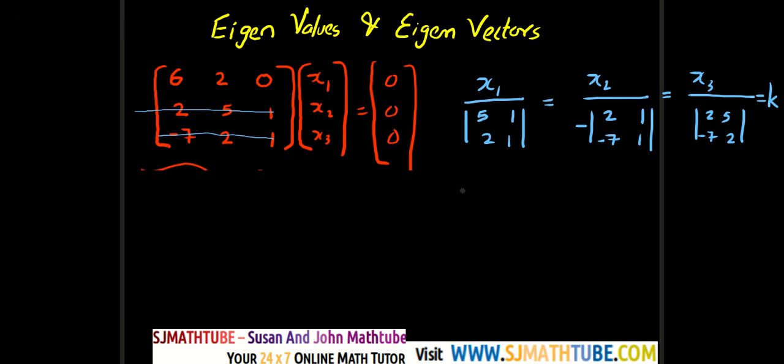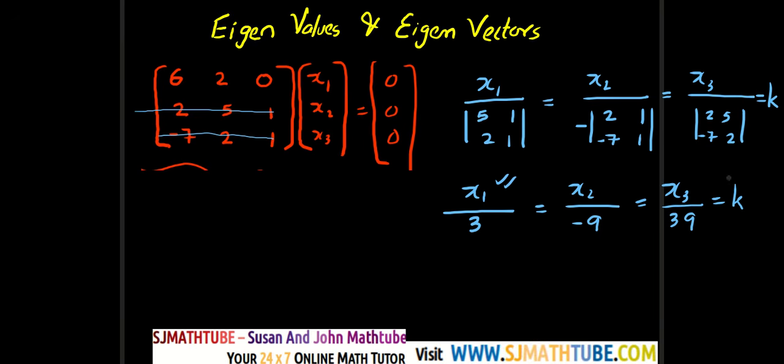Now that gives me x1 by, so 5 minus 2 is equal to 3, and x2 by, so 2 plus 7, that will be 9, but that negative makes it minus 9, is equal to x3 the whole divided by 4 plus 7 into 5, that is 35, that will be 39, is equal to k.